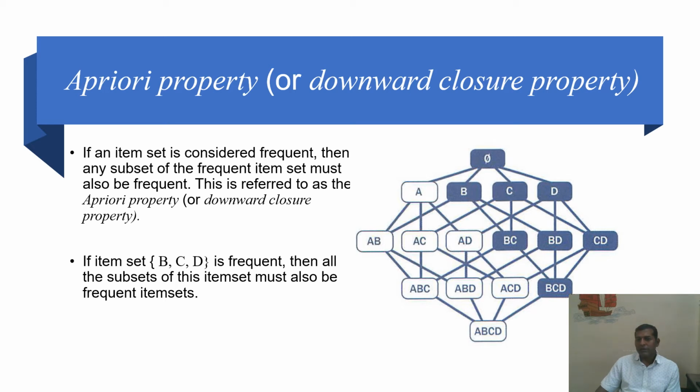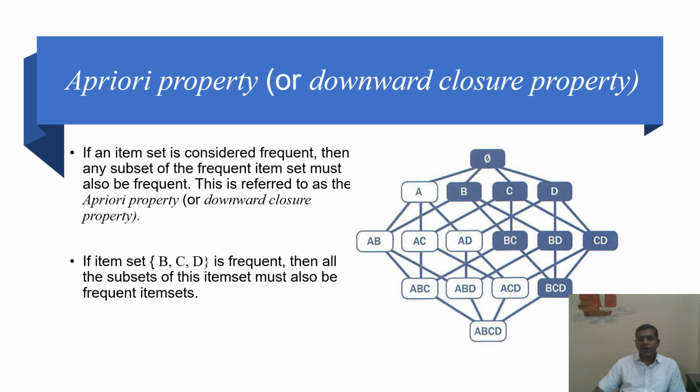Out of this, we have found these many combinations if we combine them all. Since B, C and D are frequently bought, we'll go with B, C and D. If we find that BC, BD and CD are purchased together, we'll combine them into BCD and check the frequency, whether these items are bought together or not. If yes, then we'll go on checking further. This is how we have to work with the Apriori algorithm.